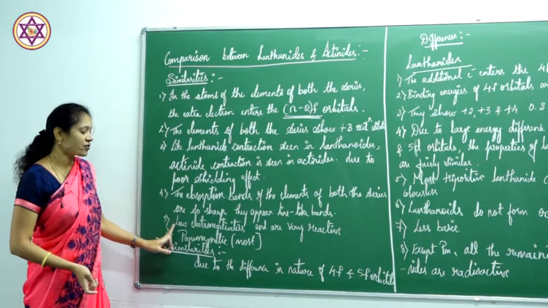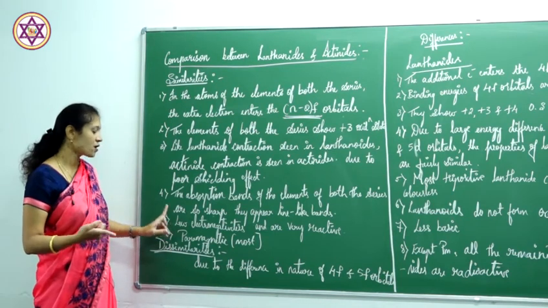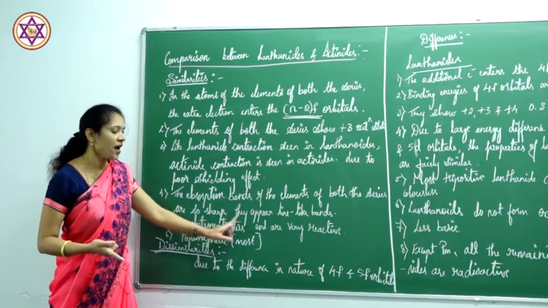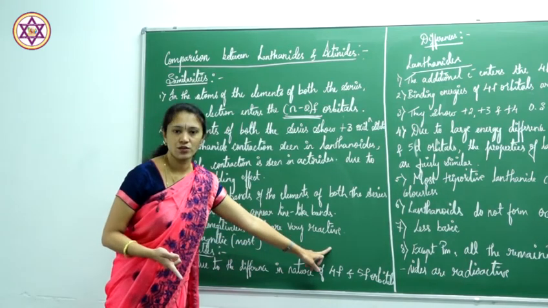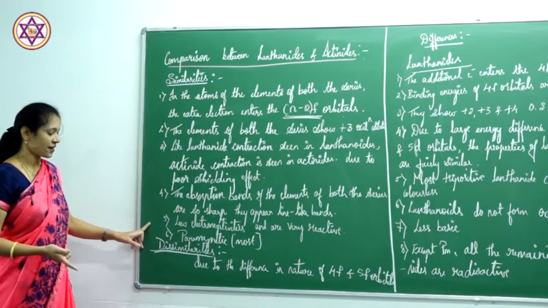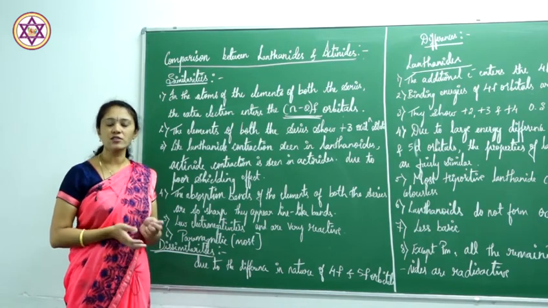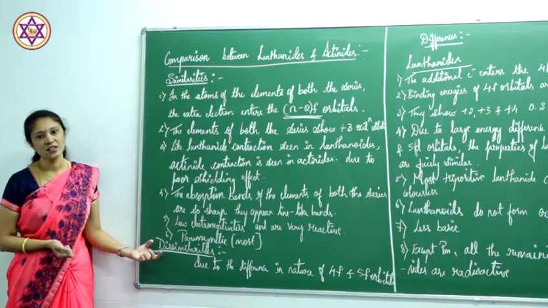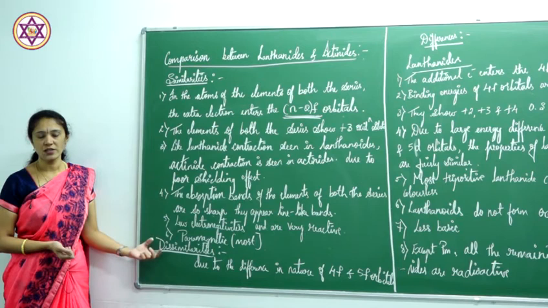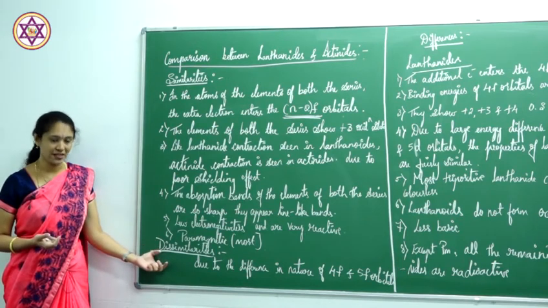Next, both the lanthanides as well as actinides have low electronegativities. Therefore, they are very reactive. The electronegativity is very low and they are very reactive. And both the lanthanides as well as actinides show paramagnetic nature. The magnetic nature shown by the actinides as well as the lanthanides is paramagnetic.